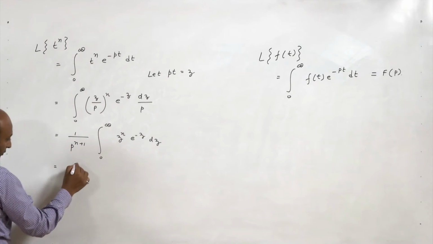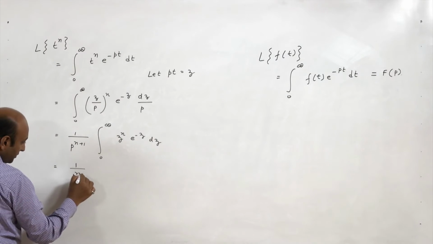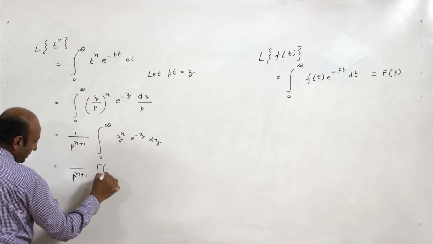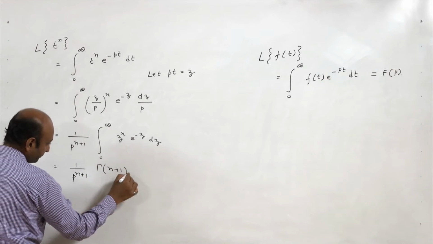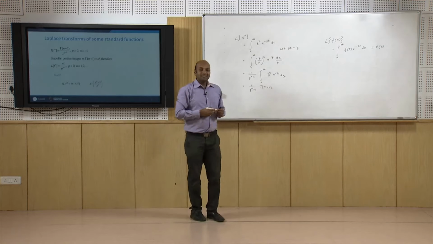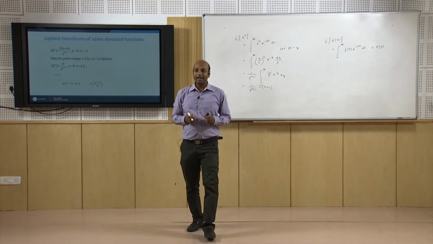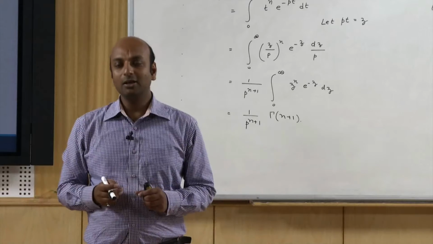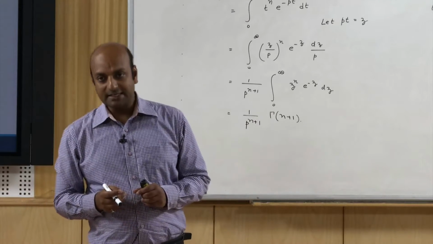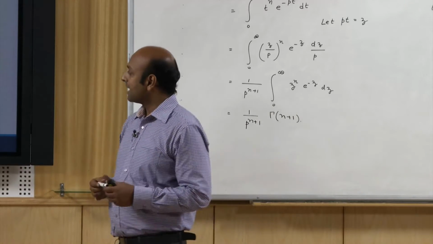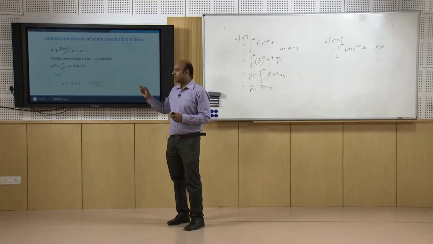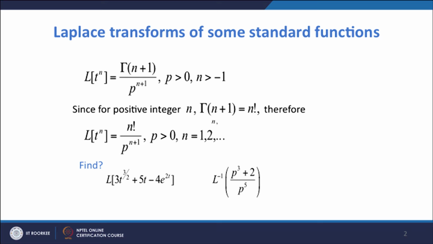So, it is gamma(n+1)/p^(n+1). Now, as gamma(n+1) is factorial n when n is a positive integer, therefore, Laplace transform of t^n will be factorial n upon p^(n+1) when n is a positive integer.